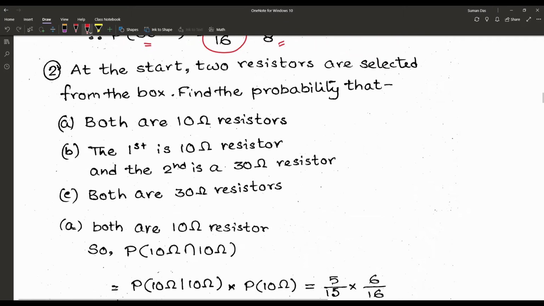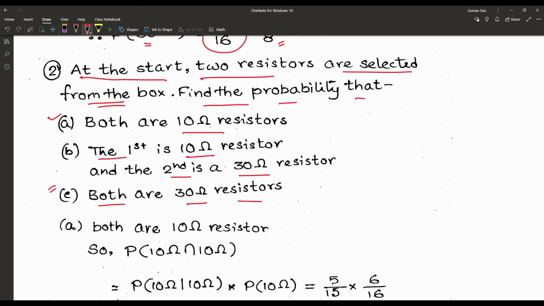Let's check the next problem. The same statement. At the start, 2 resistors are selected from the box. Find the probability that, first question, both are 10 ohm resistors. Second, the first is 10 ohm and the second one is 30 ohm, and the third one, both are 30 ohm resistors. So first, both are 10 ohm resistors.